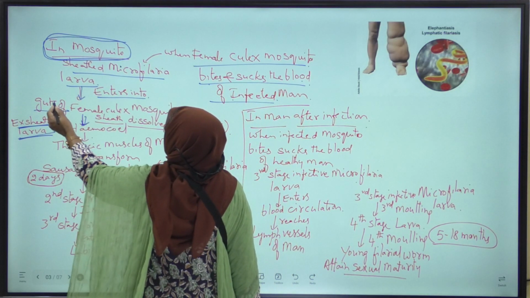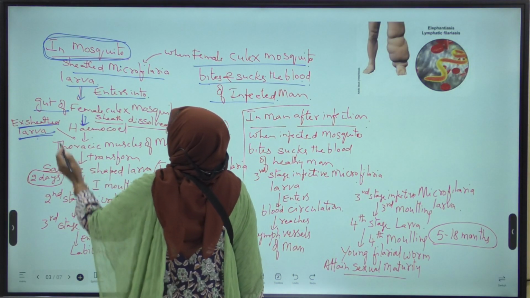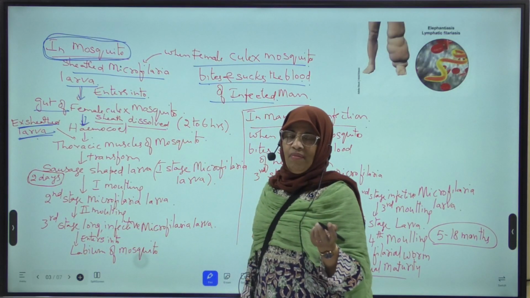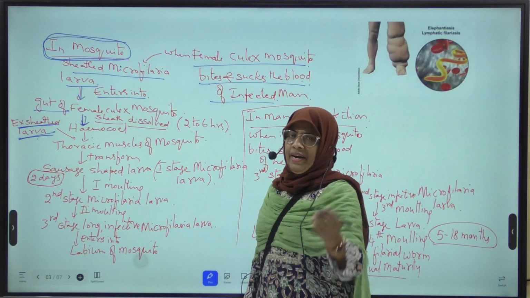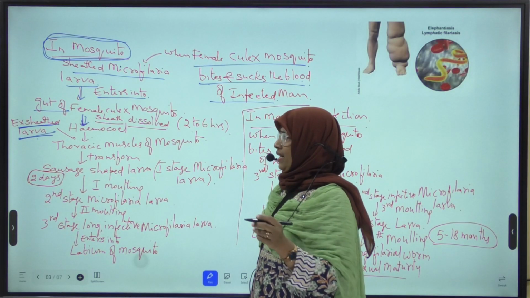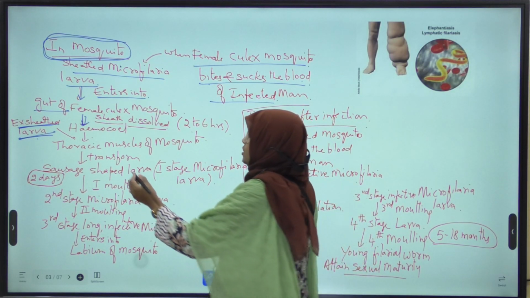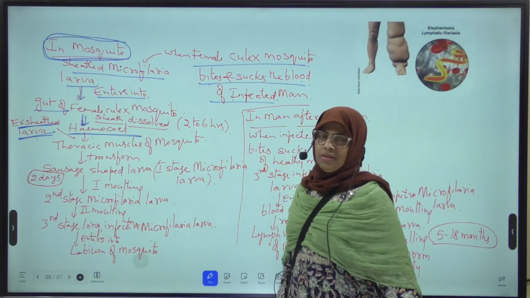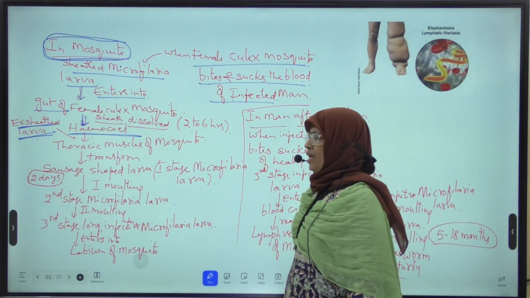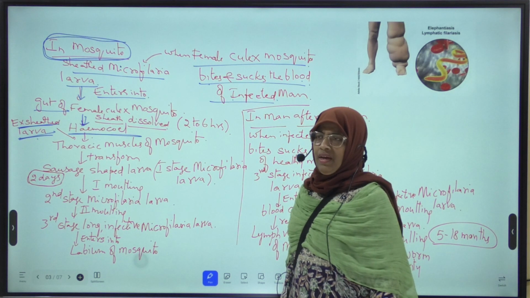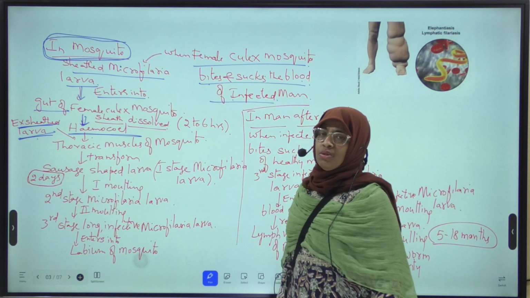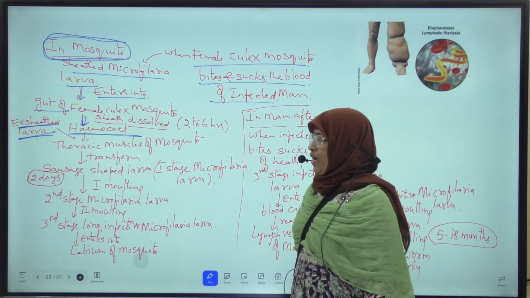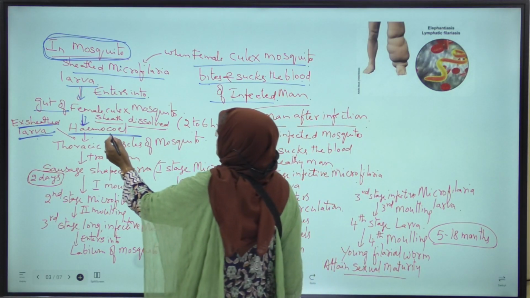Now this ex-sheathed microfilaria larva penetrates the wall of the gut and reaches the hemocoel of the female Culex mosquito. What is hemocoel? The body cavity of the mosquito which is filled with blood is called hemocoel.